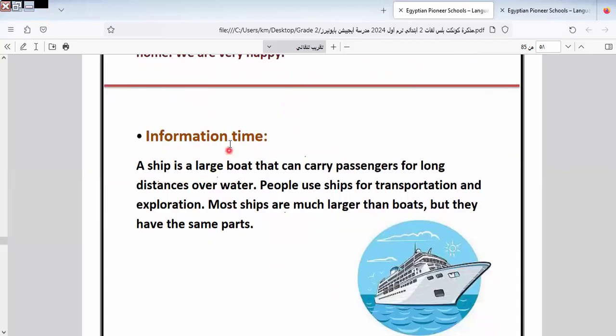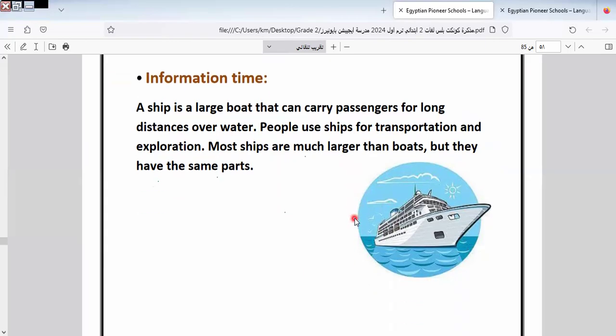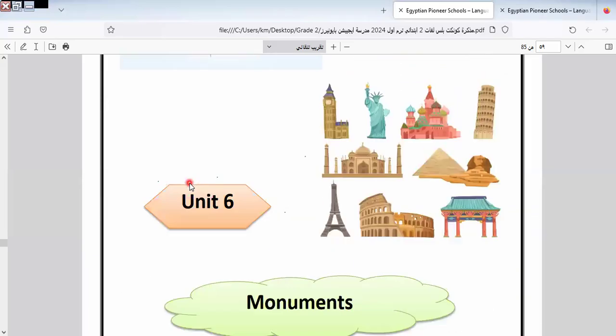Here is an information time. A ship is a large boat. Here it is describing the ship, giving the definition. A ship carries passengers for long distances over water. People use ships for transportation and exploration, which means to explore something. When we want to explore something, we use a ship. Most ships are much larger than boats. The boats are smaller, but the ships are big. This is the difference between boats and ships, but they have the same parts.